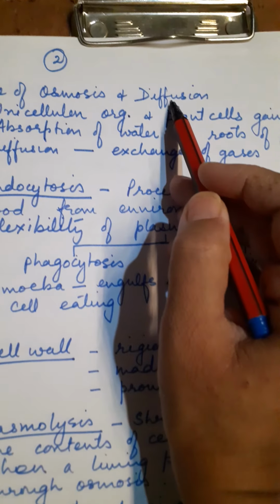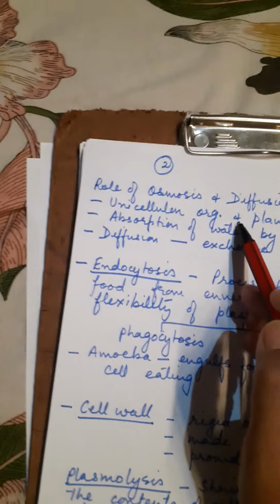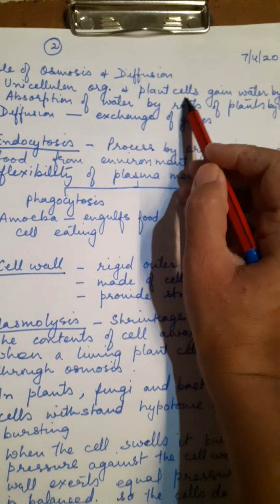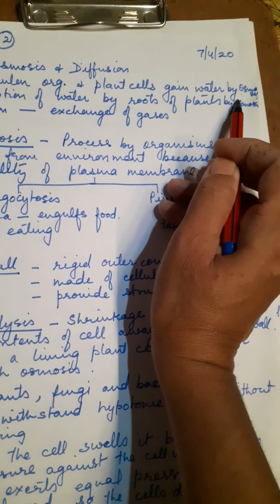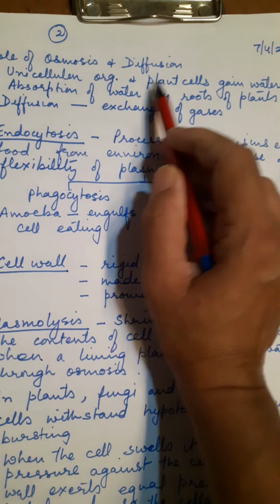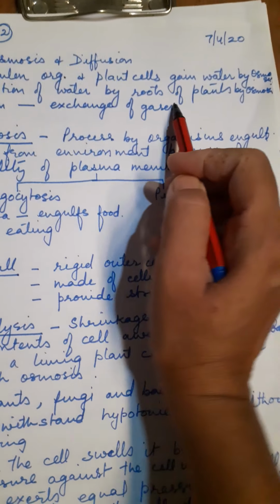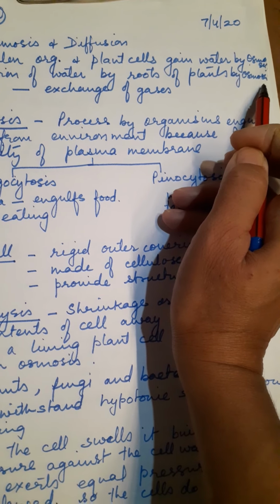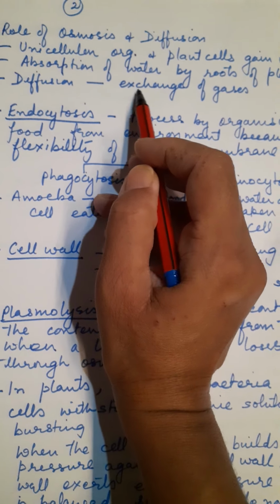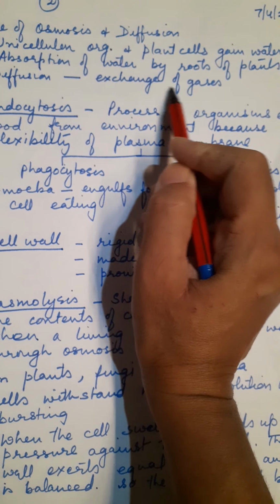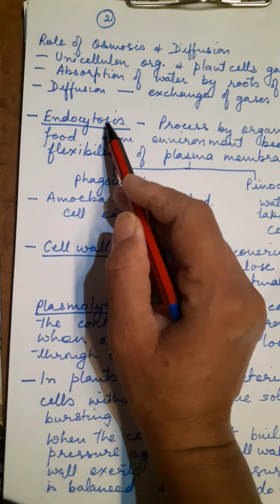Role of diffusion and osmosis. In unicellular organisms and plant cells, they gain water by osmosis. Now, absorption of water by roots of the plants is also done by osmosis, whereas diffusion plays a role in the exchange of gases. Now, endocytosis.